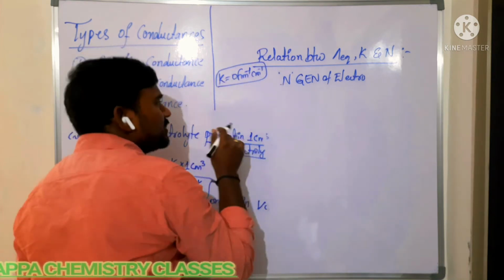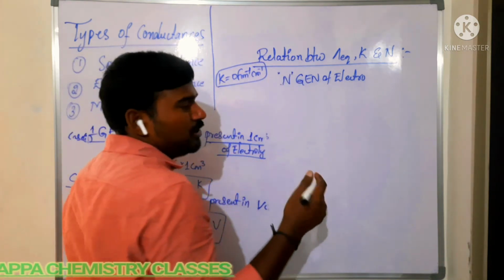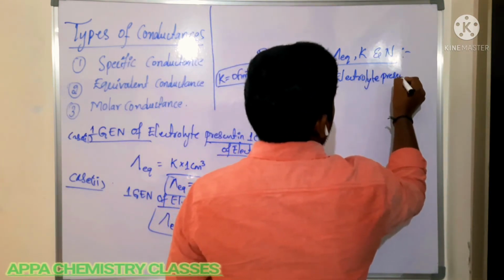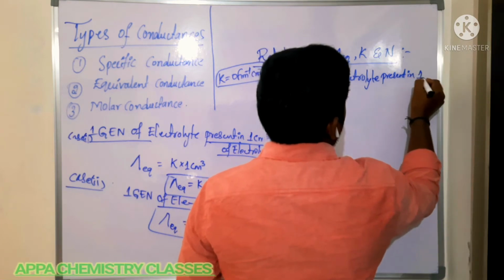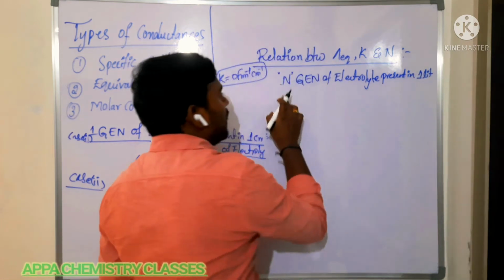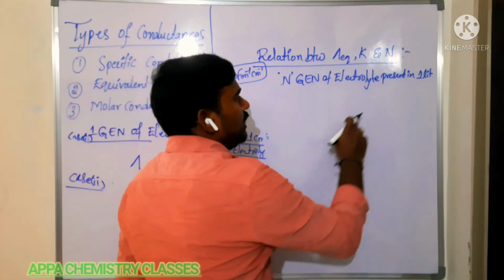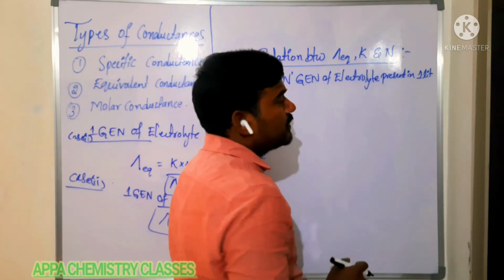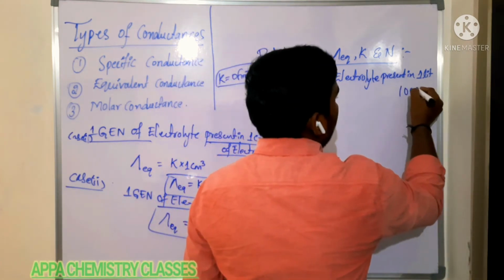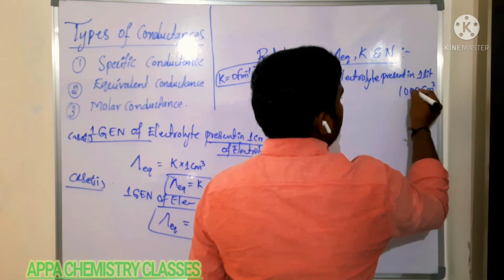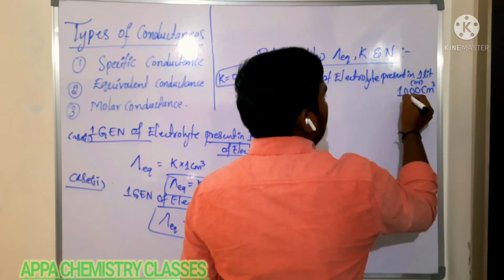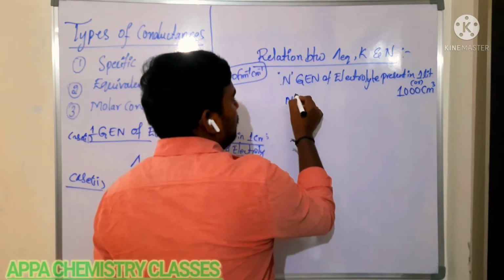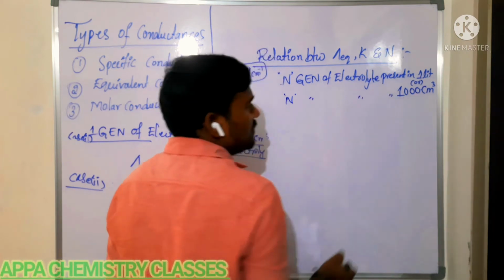In such cases, you are taking the n gram equivalent of electrolyte present in 1 liter. So normality is what? Its normality is n. So n gram equivalent of electrolyte is present in 1 liter of solution. 1 liter is nothing but 1000 ml, which is 1000 centimeter cube. Now here, n gram equivalent of electrolyte is present in 1000 centimeter cube.